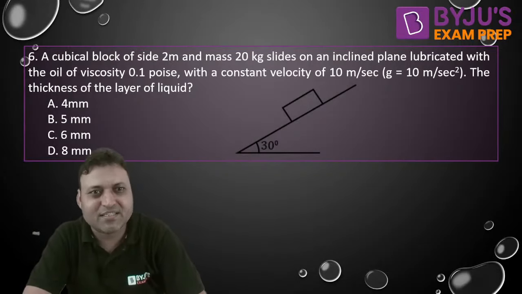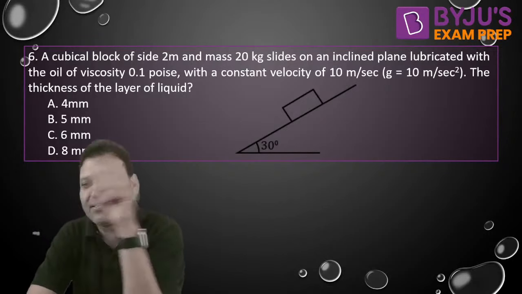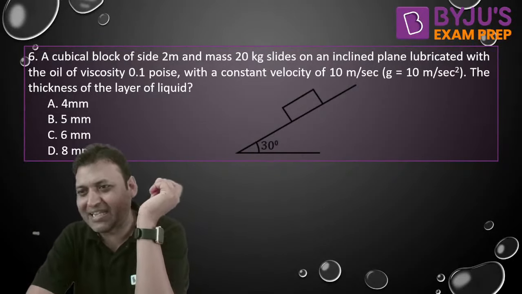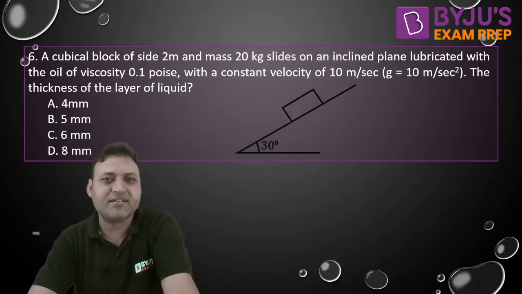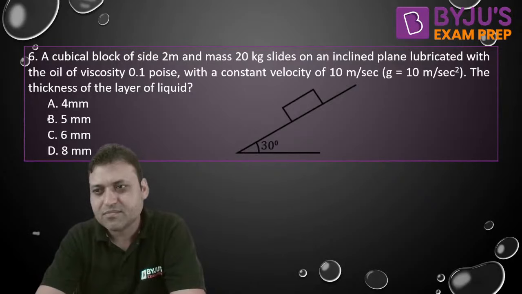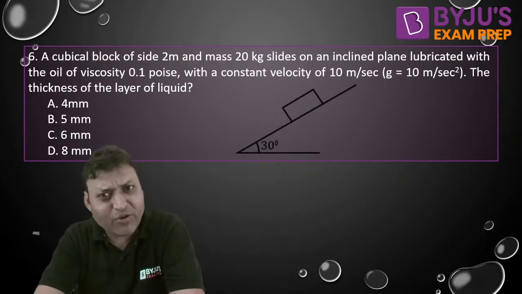Then the thickness of the fluid layer is? What is the answer? Can you guys give it a try?